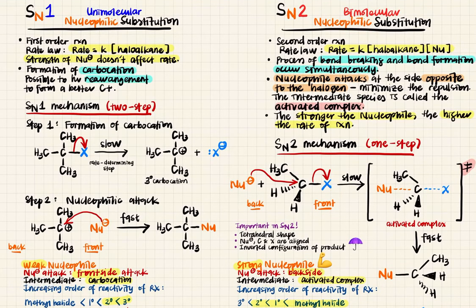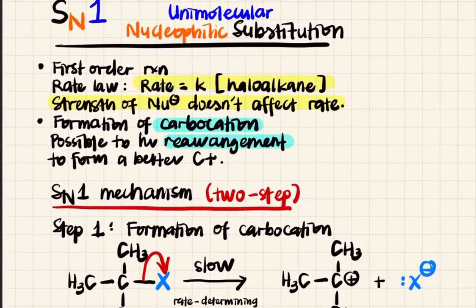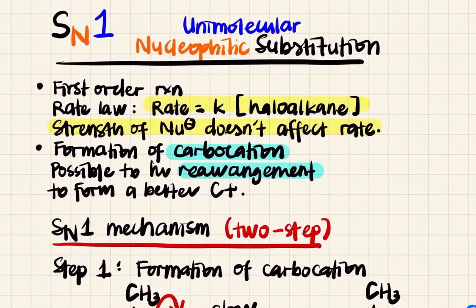Alright, okay, so this is a summary of Sn1 versus Sn2. So Sn1 kita tahu dia adalah unimolecular. Apa maksud unimolecular tu? It means that it is a first order reaction. So when you look at the rate equation, kita tengok Sn1 dulu. Rate equation for Sn1, your rate depends on the haloalkane only, satu molekul. So itu yang dimaksudkan dengan unimolecular.